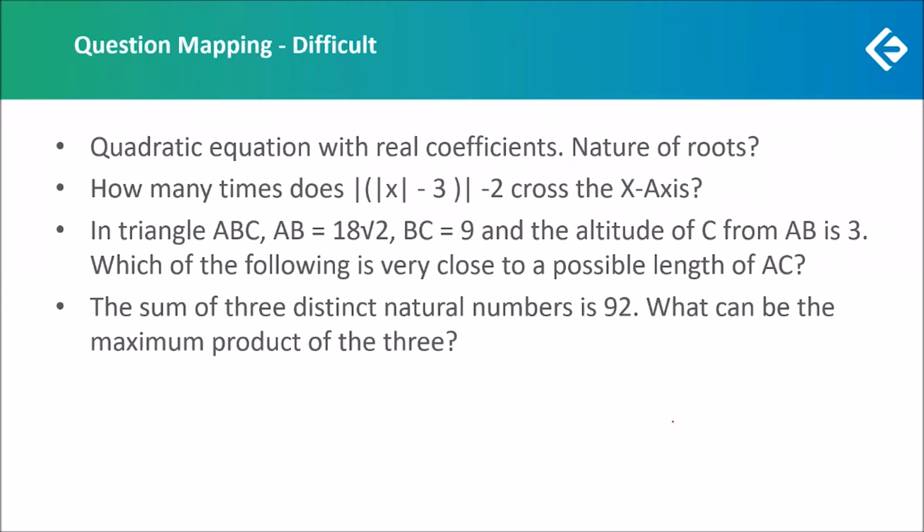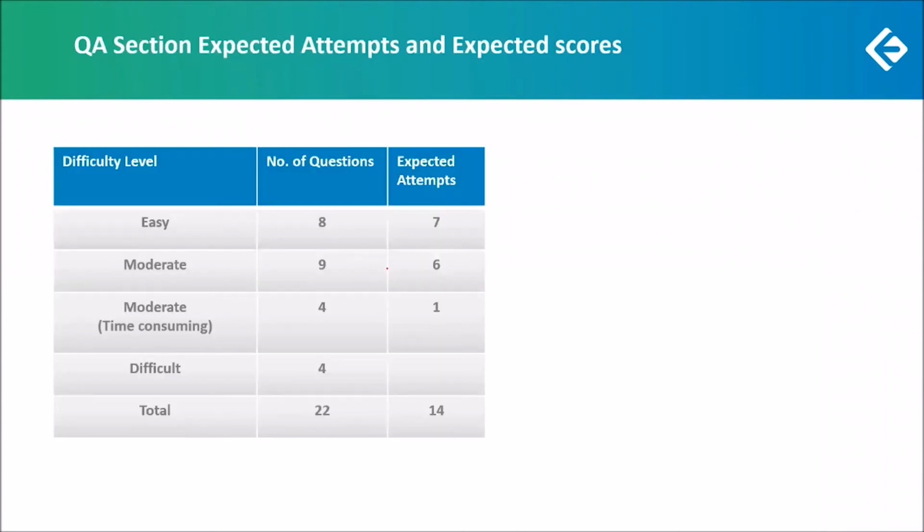So now we can look at the expected attempts and the expected scores. So let us first look at the expected attempts. So we had in this paper a total of 8 easy questions, out of which at least 7 should have been attempted. Now, ideally, all 8 of them should have been attempted, but just in case someone got stuck on a moderate or a difficult question, he might have missed out on one of these easy questions, but at least 7 should have been attempted out of these 8 easy questions.